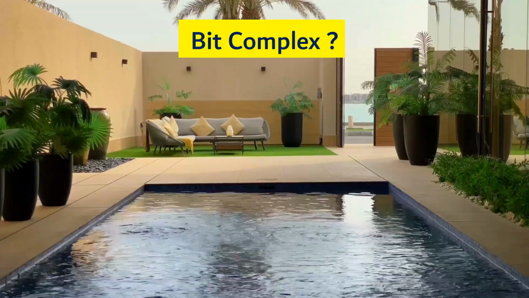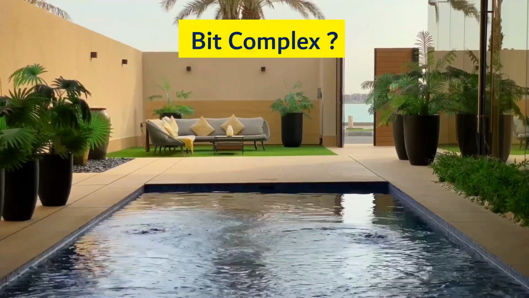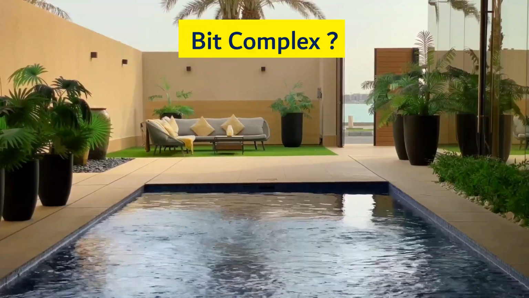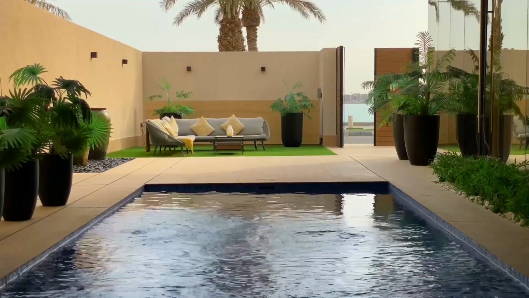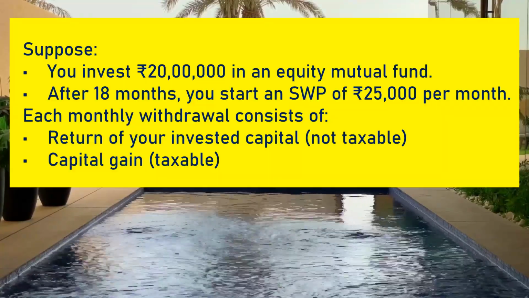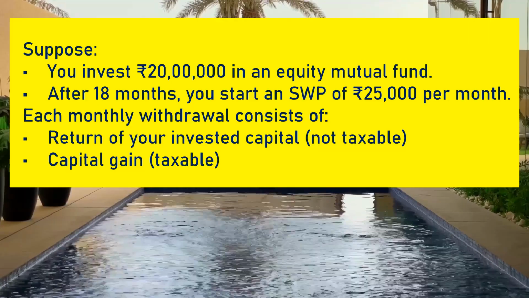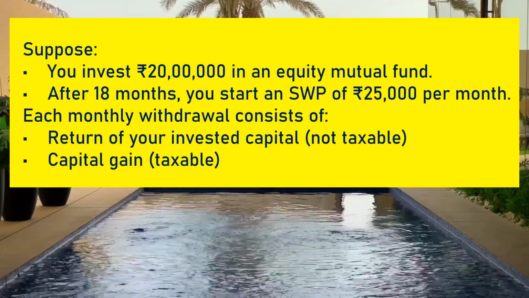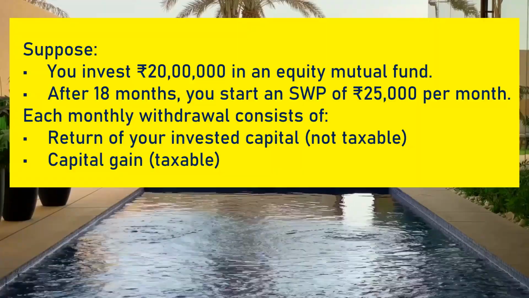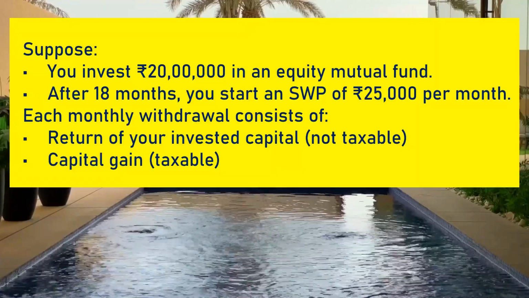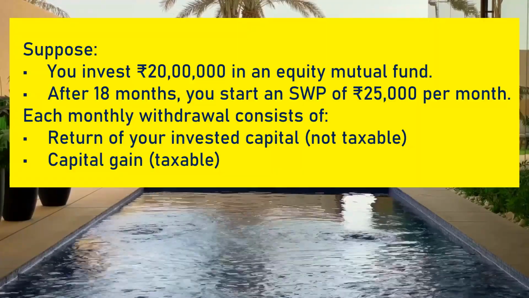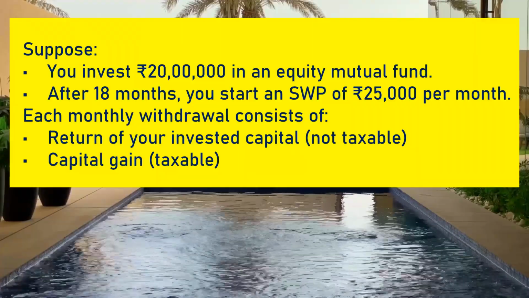Do you think it is a bit complex? So let us understand with the help of an example. Suppose you invested rupees 20 lakhs in an equity oriented mutual fund. Now, after 18 months, you start an SWP of rupees 25,000 per month. Now, let us understand the phenomenon.